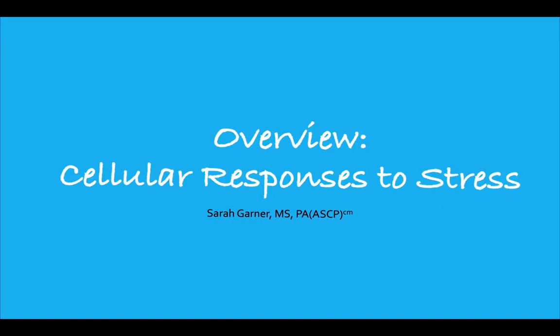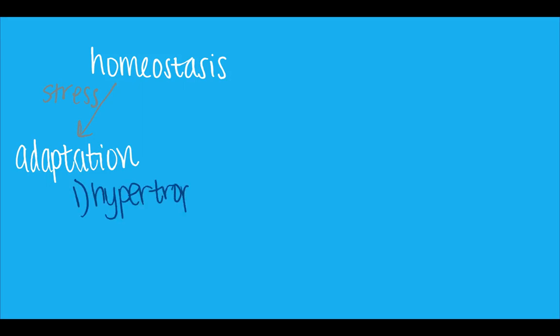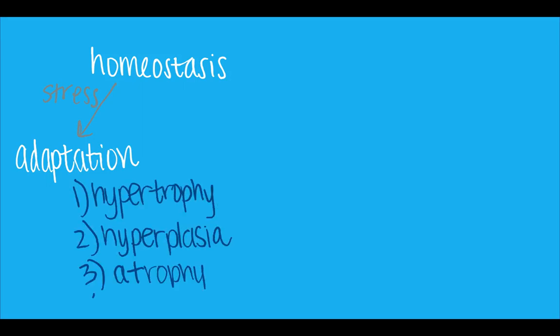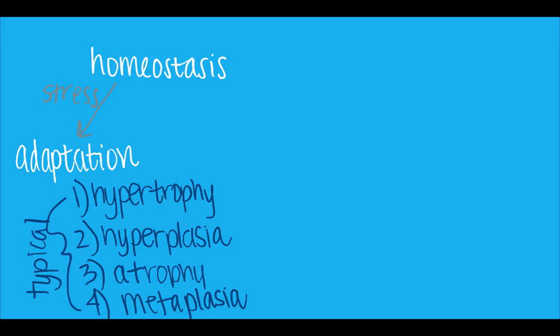So the overview. There's a couple different ways cells can respond to stress. First, if you have a normal cell, it's sitting around in homeostasis, right? And if stress is going to come in, the cells can then adapt to that stress. This can happen in a lot of different ways. There's 4 typical ways that this can happen. You can have these 4 main types of adaptation, and we're going to go over all of these individually, but they're hypertrophy, hyperplasia, atrophy, and metaplasia. So those are the 4 typical adaptations.